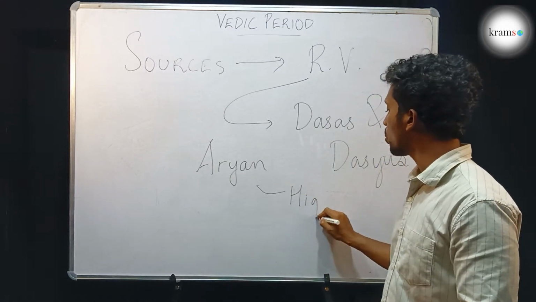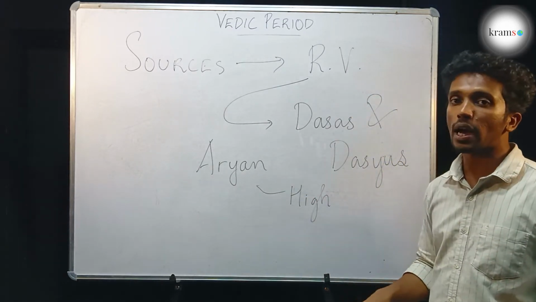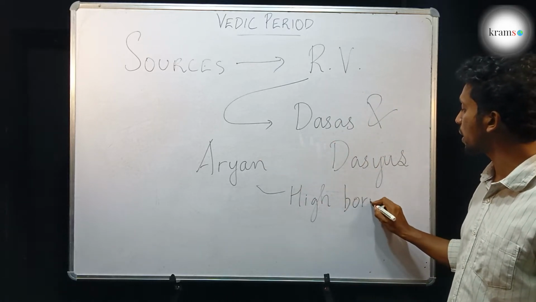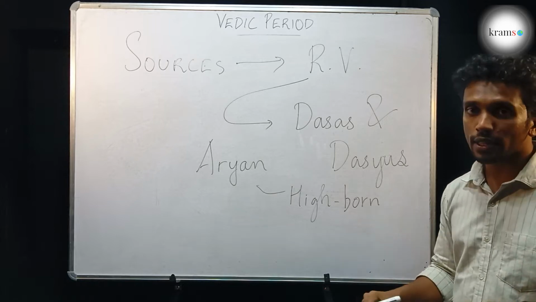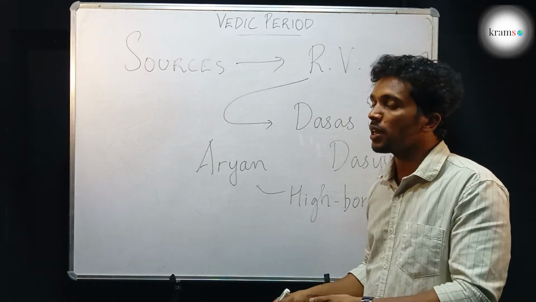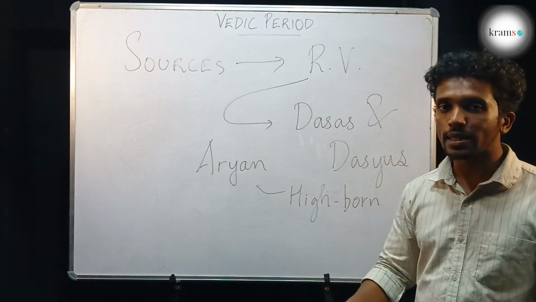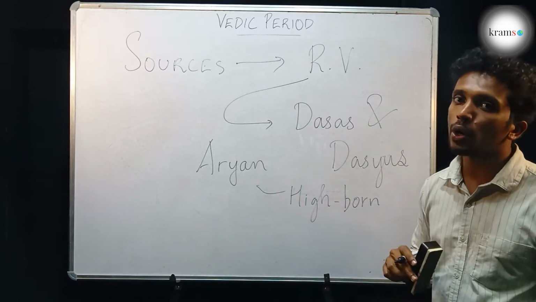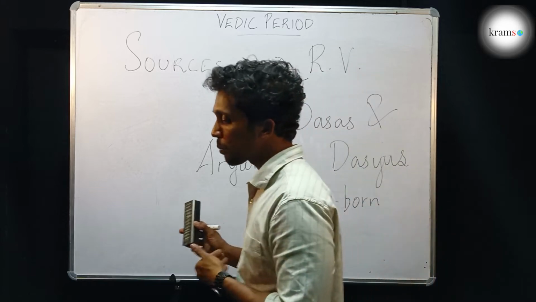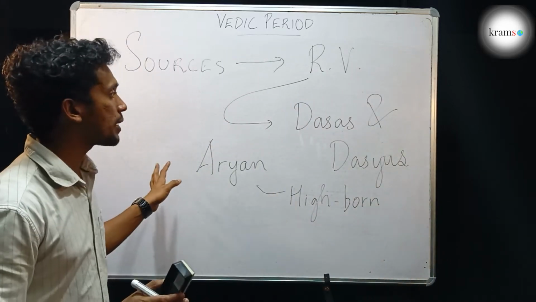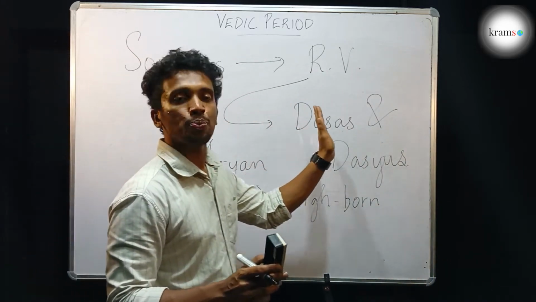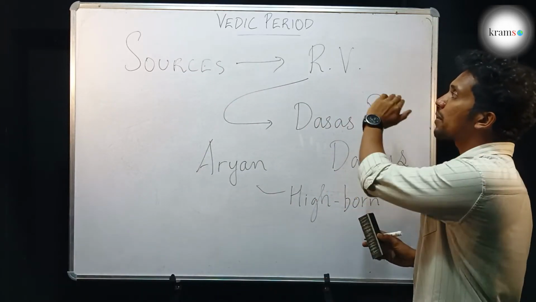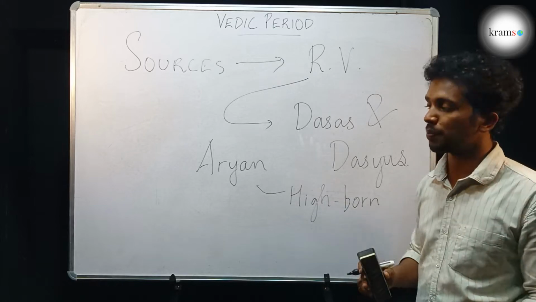The Aryans made a distinction between themselves and the indigenous people who were here. They did not have any good impression about the indigenous people, so they always tried to defeat them and keep them as slaves, is what we have come to know from the Rigveda.